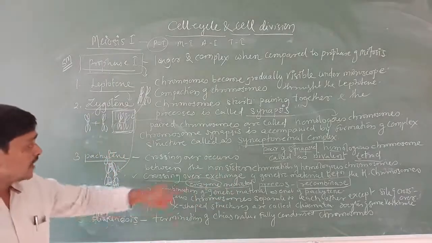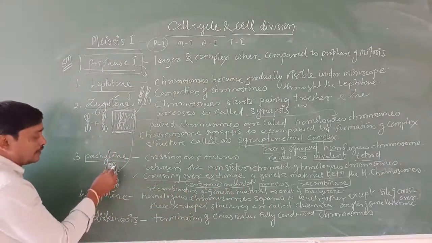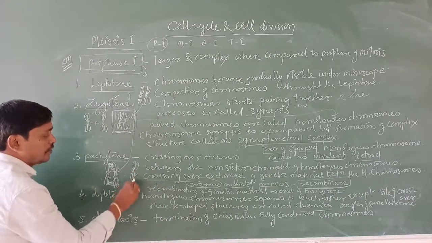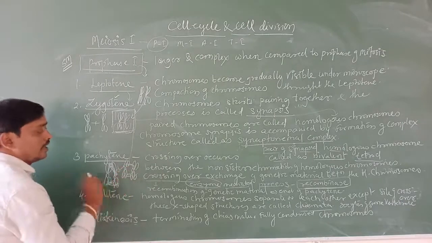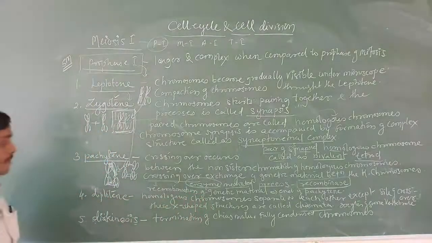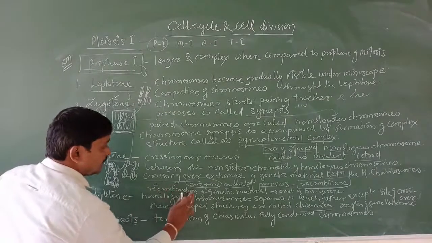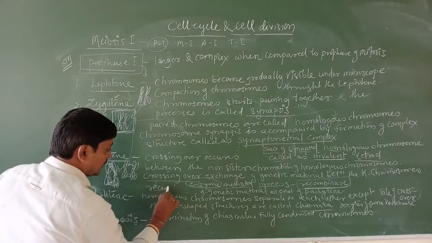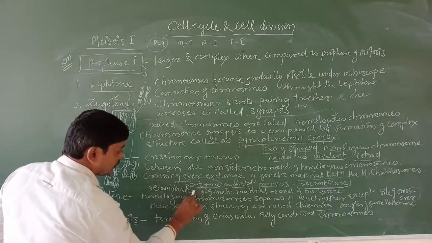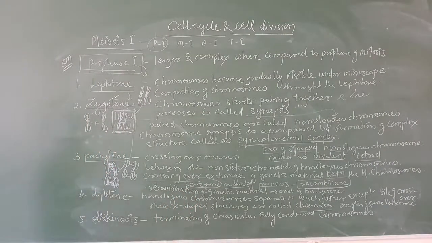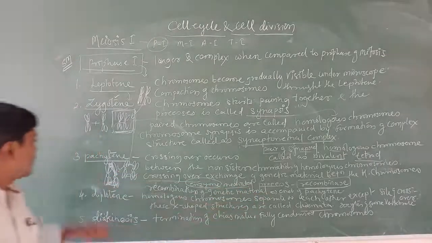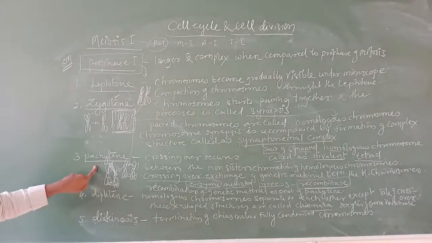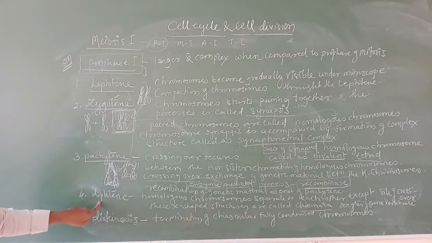Okay, then what is going to happen? In the chromosome, the genetic material starts exchanging, and that is what we call recombination. Recombination of genetic material, and that is the end of pachytene. This is pachytene. Then diplotene.